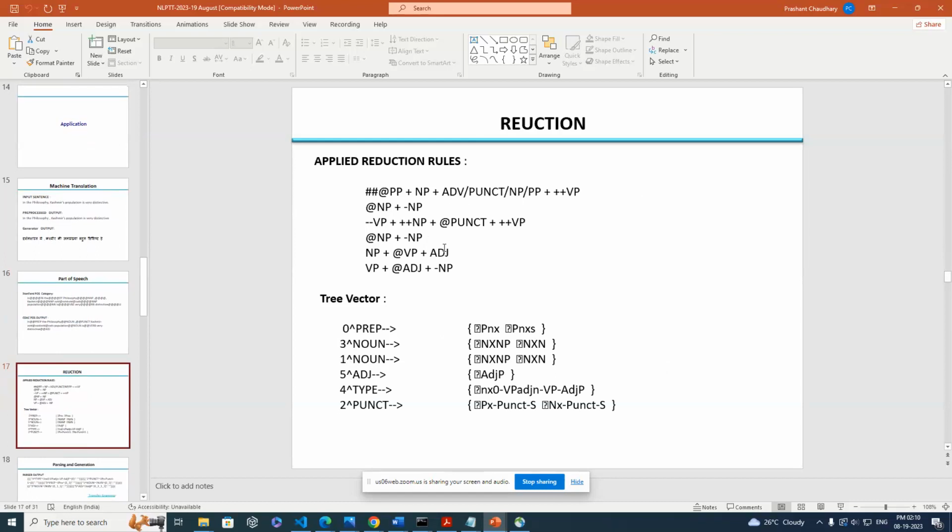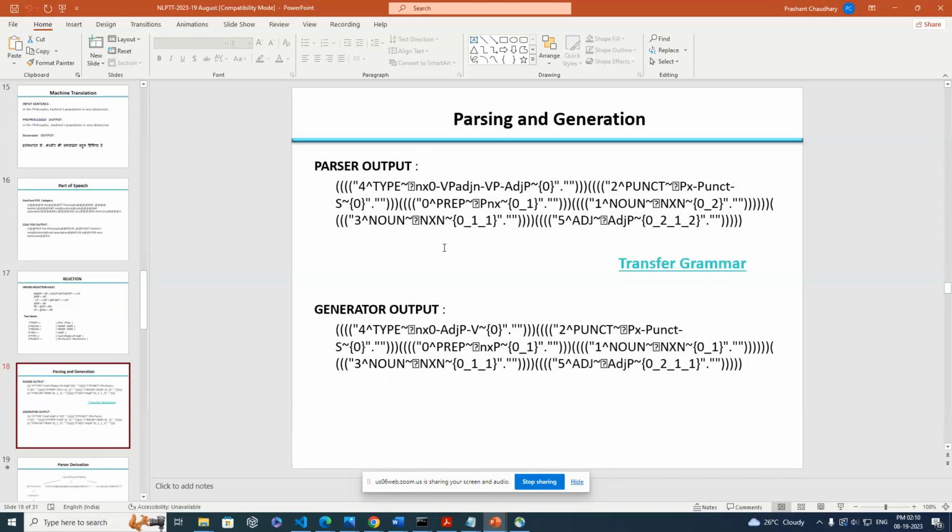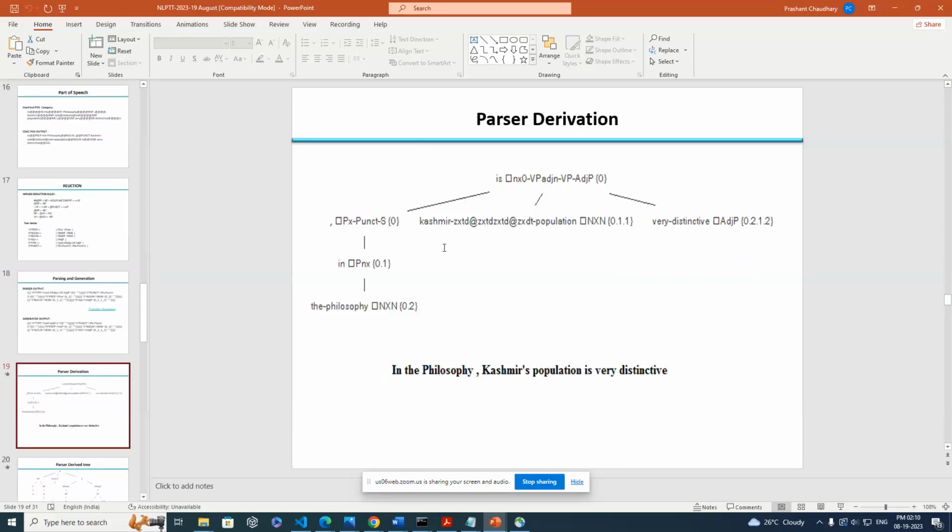After that, we applied all the trees. Each and every token has certain categories, so we divide each token, and each token in the lexicon has a certain tree set. You can see, for example, the preposition is at the first index, and after the noun, we have certain trees over there. During parsing these trees will be useful, as they are the basic parse derivations.